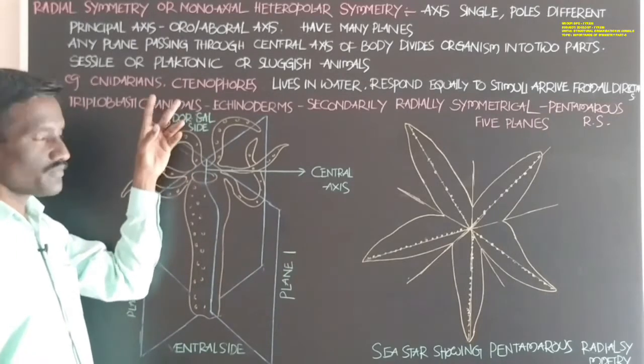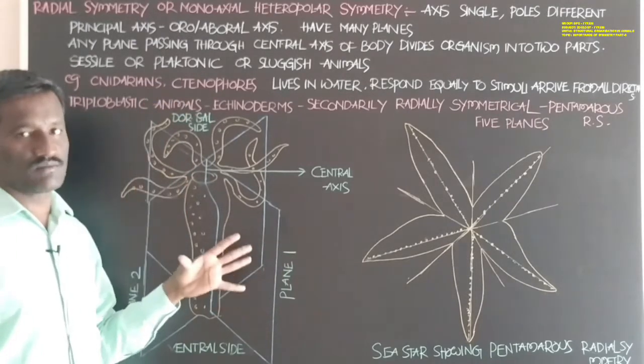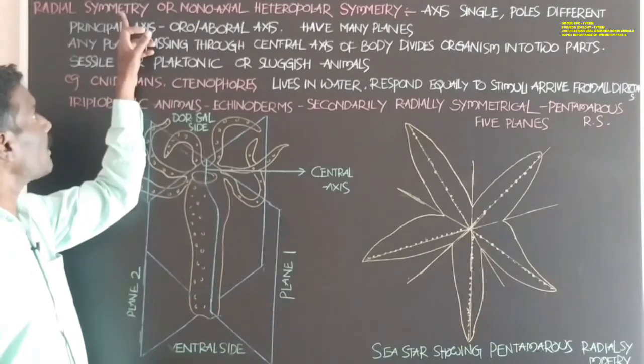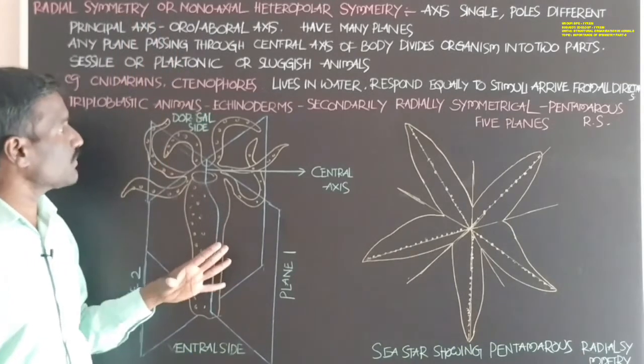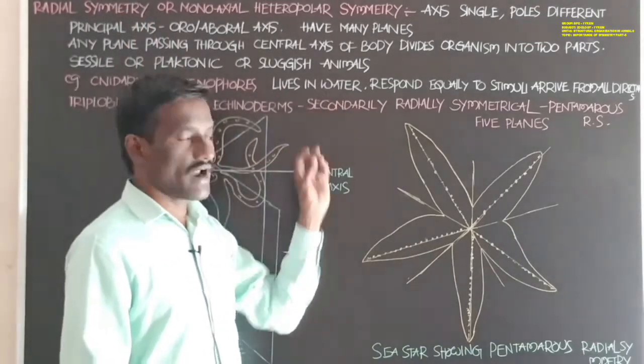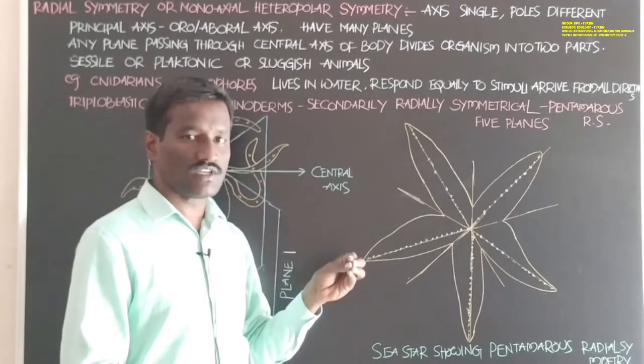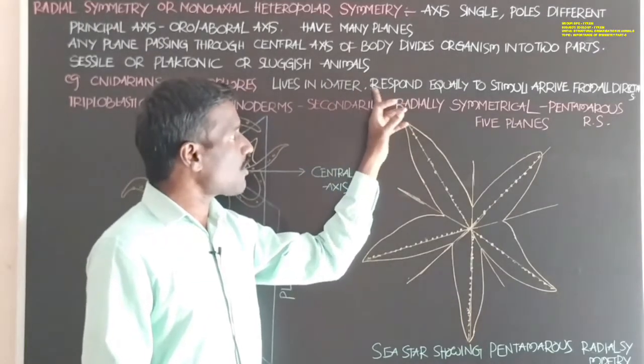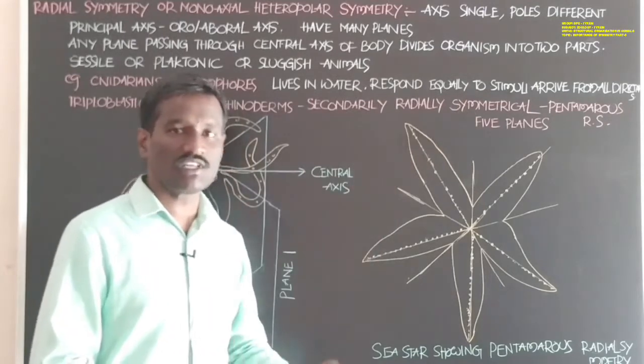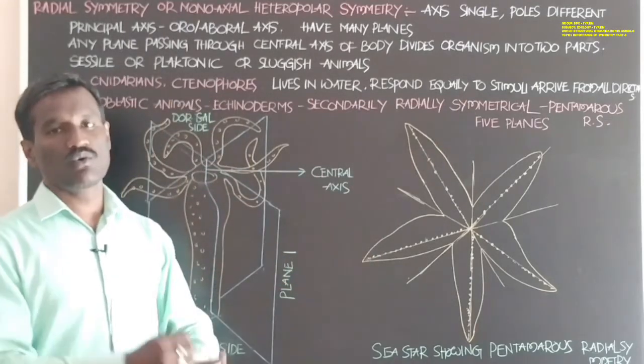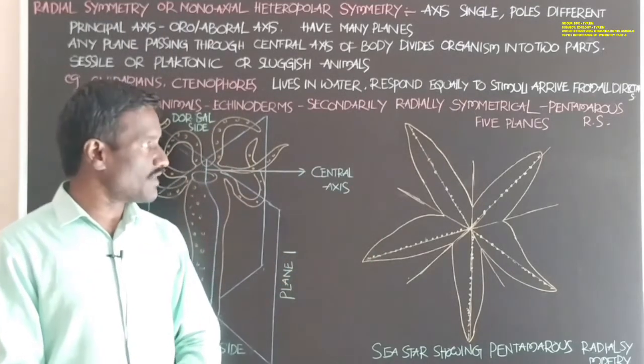Animals from these two phyla show radial symmetry, live in water and respond equally to stimuli arriving from the surrounding areas of the animal.